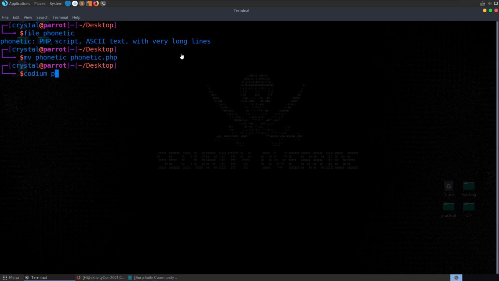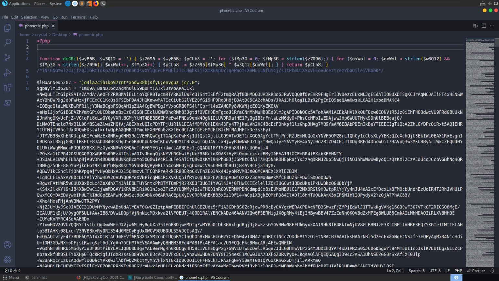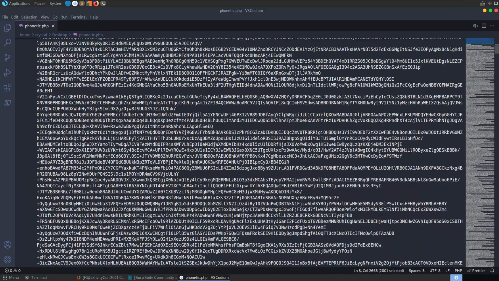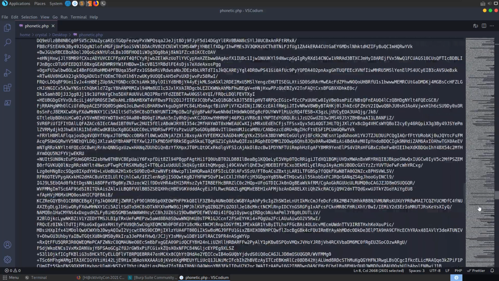And let's open it up in Codium and take a look at it. So straight away we can see we've got quite a lot of obfuscation here. We've got some kind of loop going on here, which is looping through to the string length. But it's going to be pretty hard to decipher this just by reading through it. We've also got a big block of what looks like some encoded text.